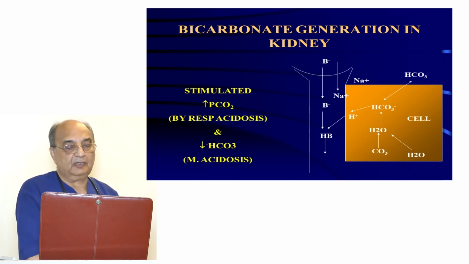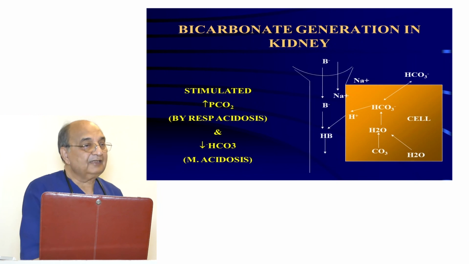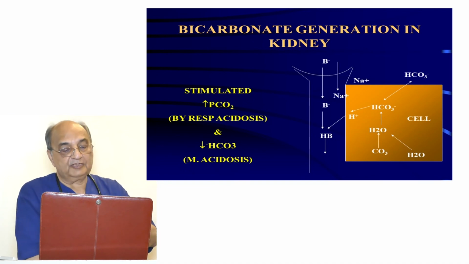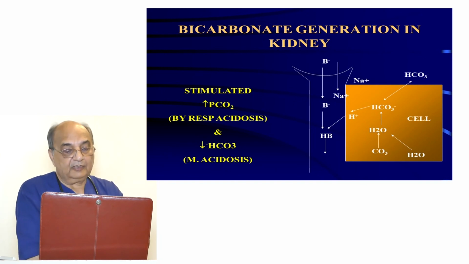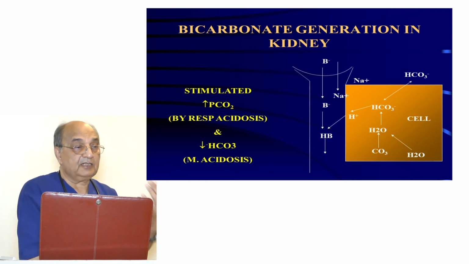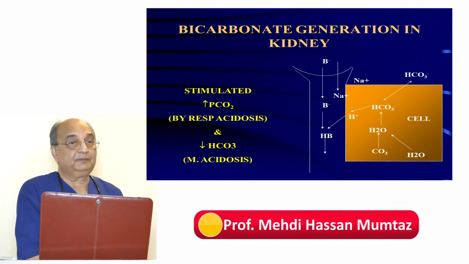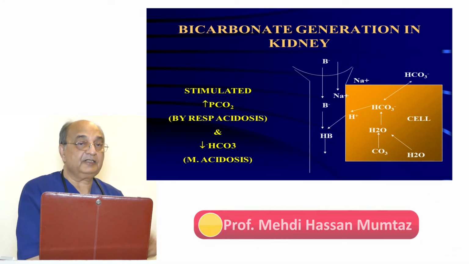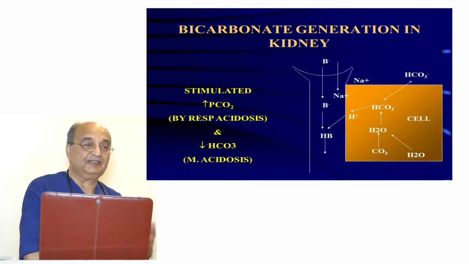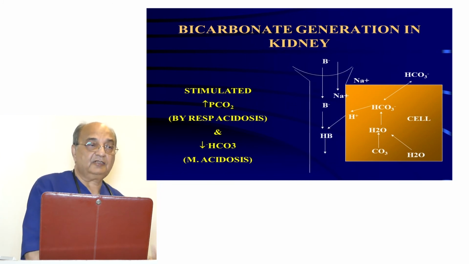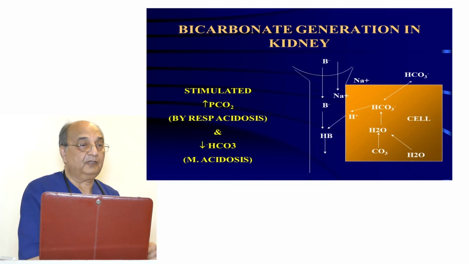When the filtrate goes there, along with the sodium, there are some other acids that go with it. Like HPO4, when it goes there, sodium is reabsorbed and hydrogen ion is excreted from the cell, and it will combine with HPO4, another H will combine, and it will form H2PO4. And H2PO4 is not reabsorbed by the renal tubular cells. It will be lost. Same way, ammonia, NH3, is produced by the tubular cells of the distal tubule.